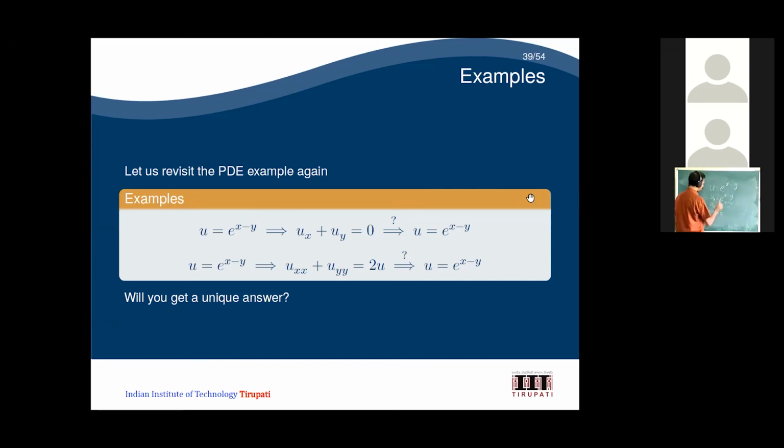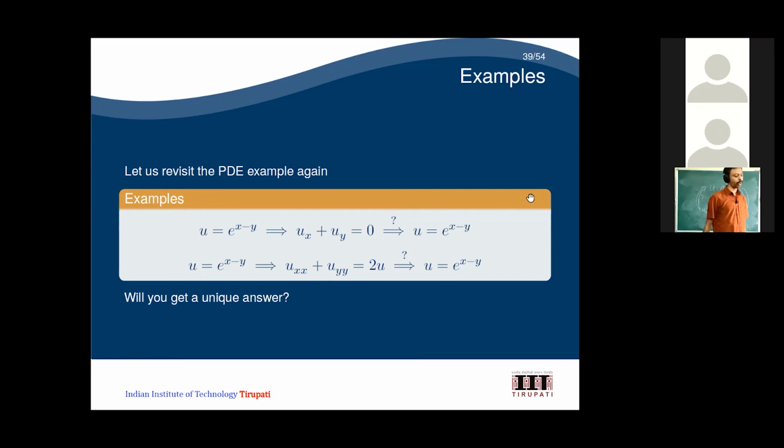So this implies this. Now the question is, will it imply this one? Ux plus uy equal to 0, does it imply u equal to e power x minus y? That is the question, the same way I asked in the ODE. If f dash of x equal to 8x, then will it imply f of x equal to 4x square? That is the one question I asked.